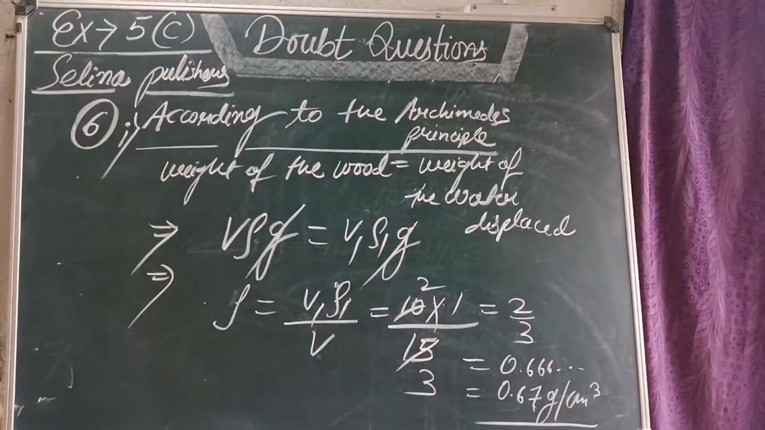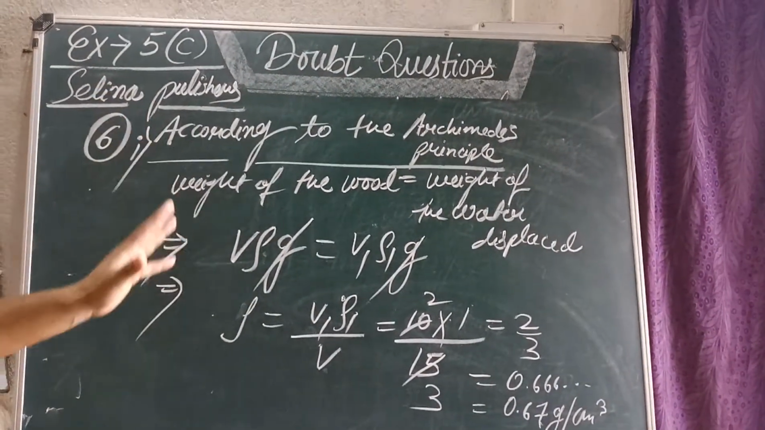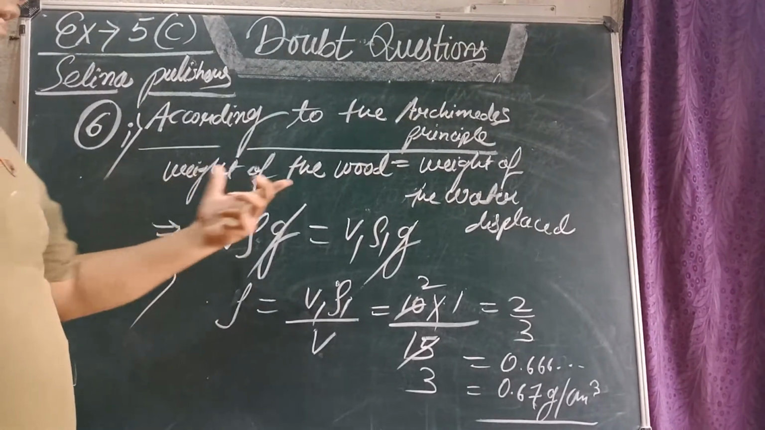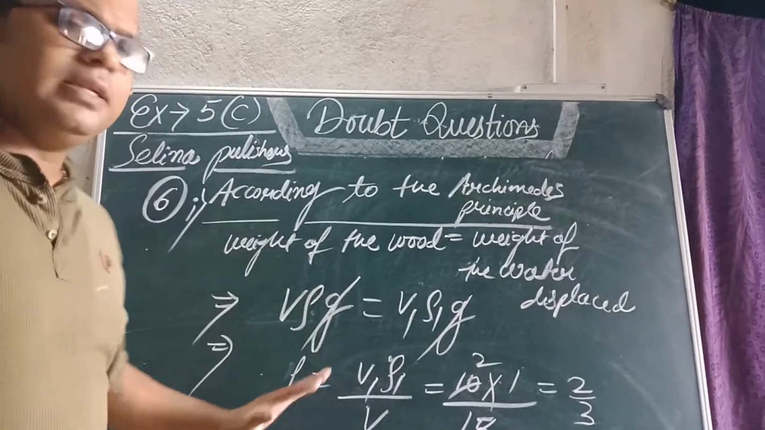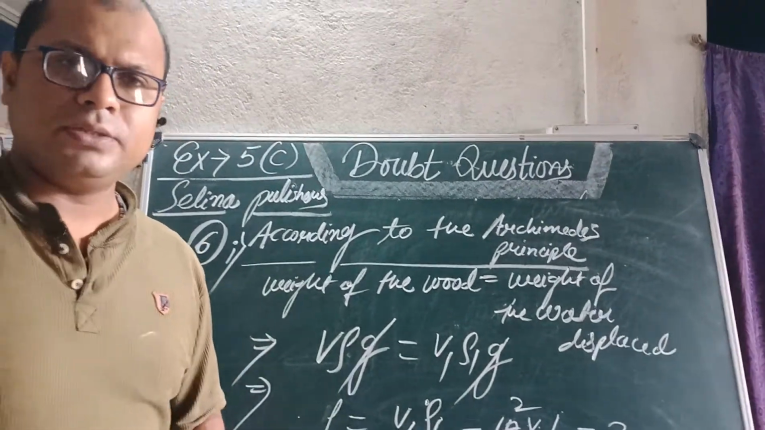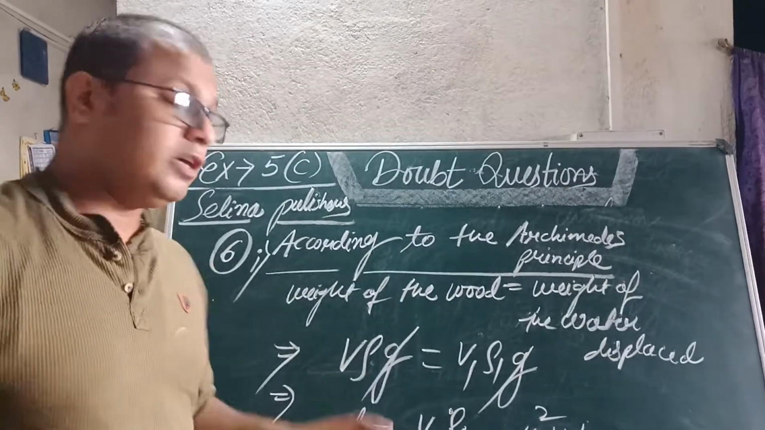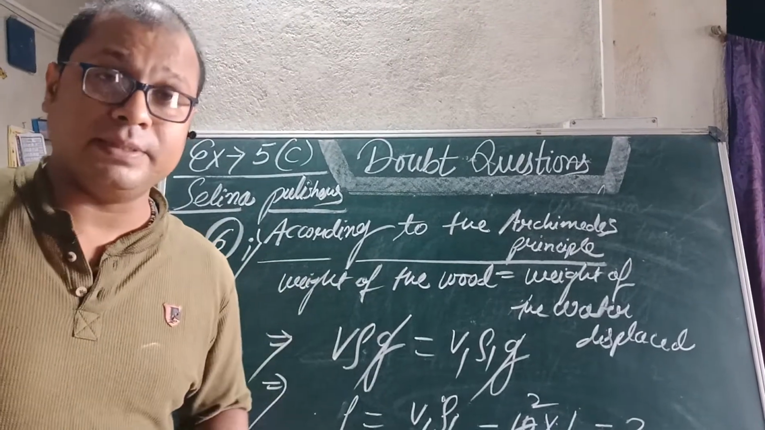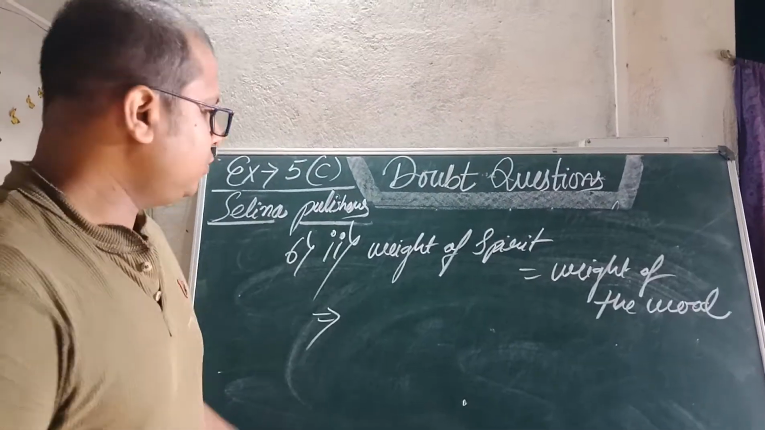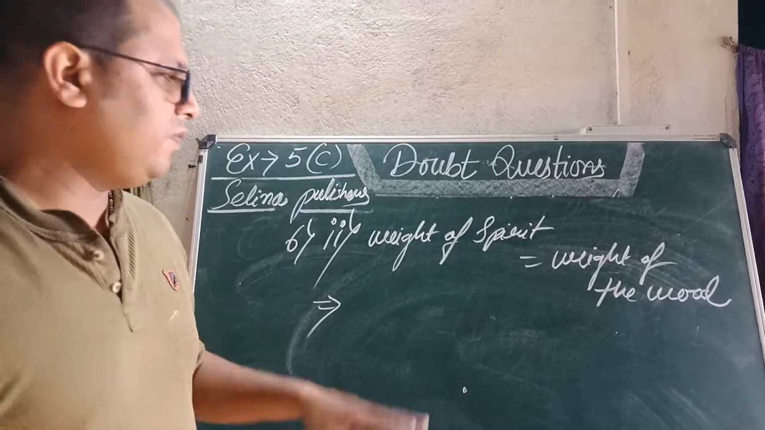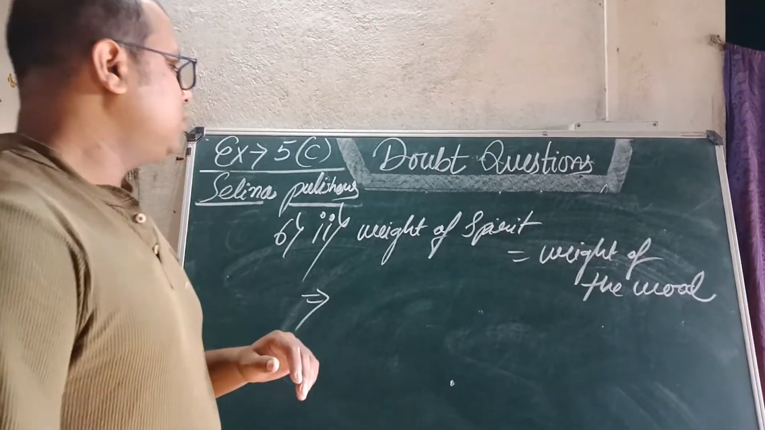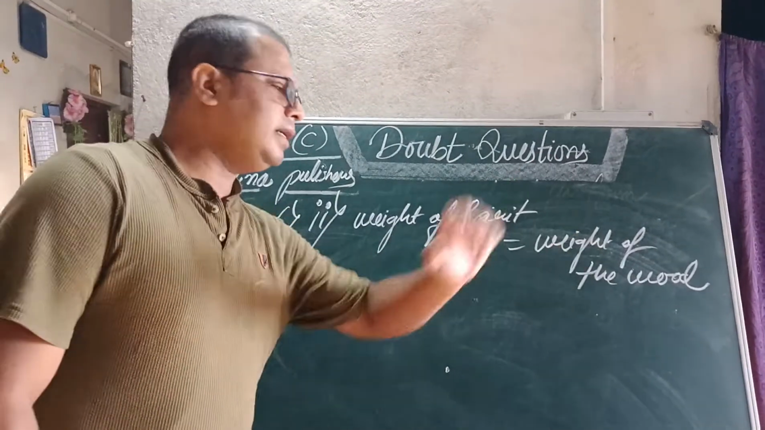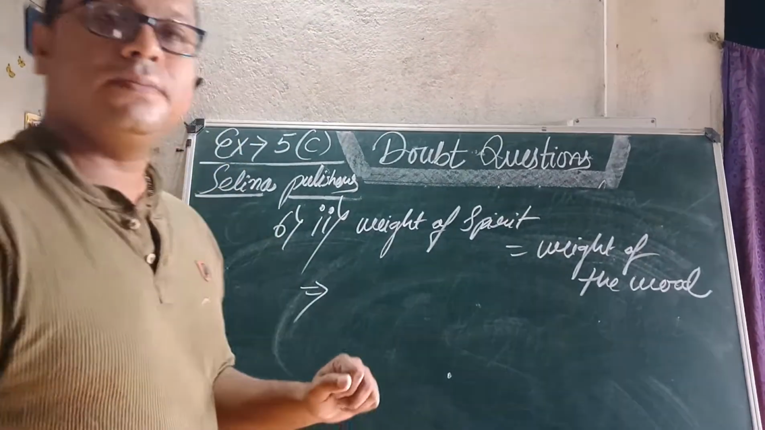Okay, students? So this is the solution of the first part, where we have equated the weight of the wood with the weight of the displaced water, and we have got the density of the wood. Okay, students? I hope it is clear. Now we'll move to the second part of the numerical. So now, students, in the second part of the 6th question, we have to find the density of the spirit. Okay. So weight of the spirit is equal to weight of the wood, according to again Archimedes principle.